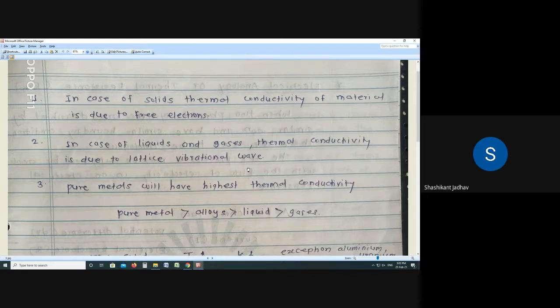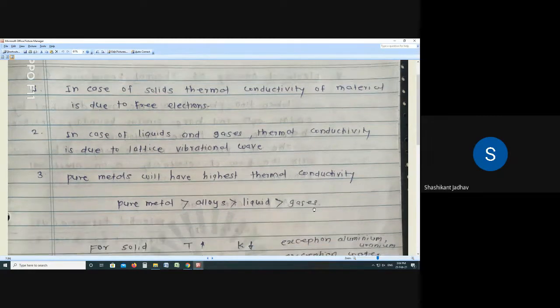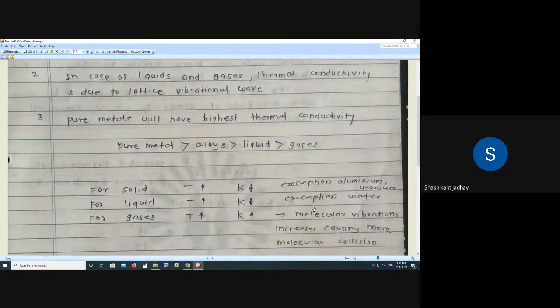So write down: K of pure metal is greater than K of alloys, greater than K of liquids, greater than K of gases. Thermal conductivity of pure metal is greater than thermal conductivity of alloys, greater than thermal conductivity of liquids, greater than thermal conductivity of gases.